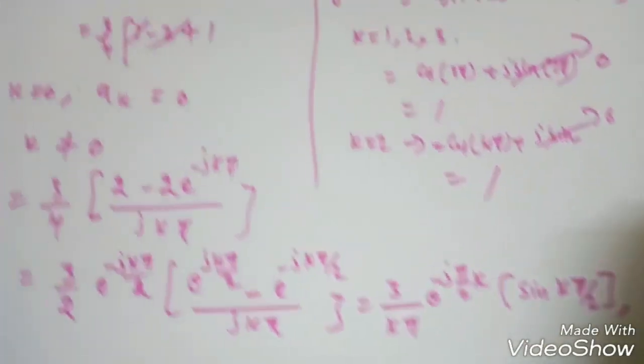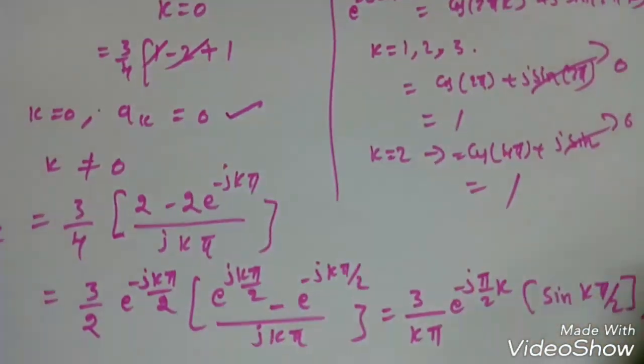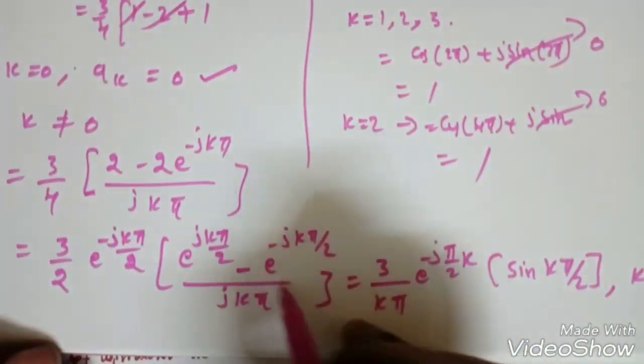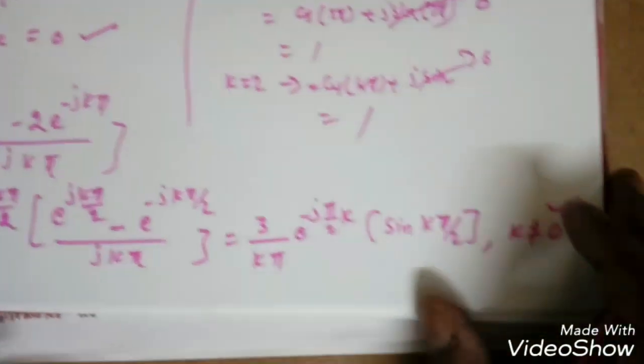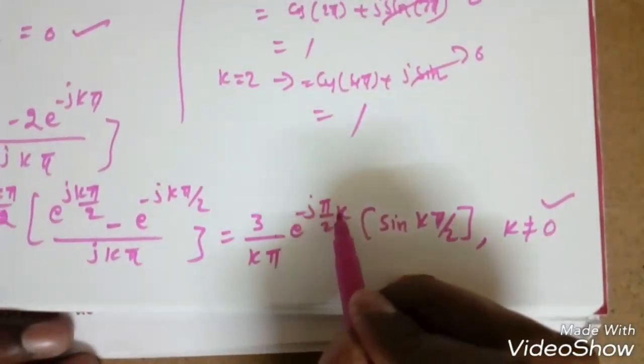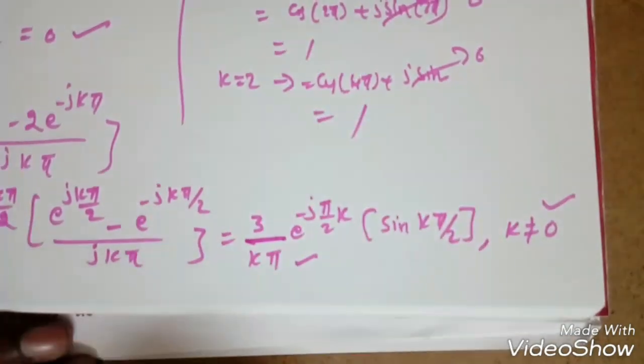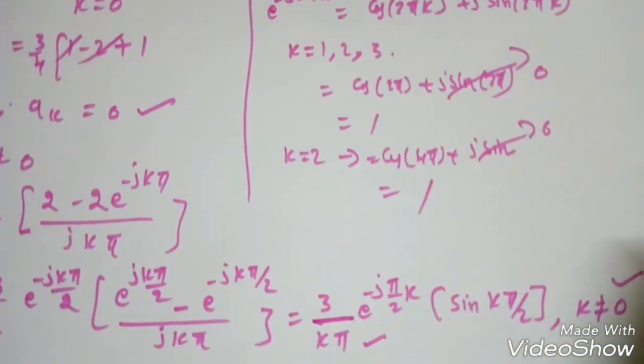For k equal to 0, ak is directly 0. For k not equal to 0, the second term becomes 1, so it becomes like this. If I simplify again, the final answer is 3 into e power minus j pi by 2k into sin k pi by 2 by k pi. So this is how to find the Fourier series coefficients for given periodic signals.